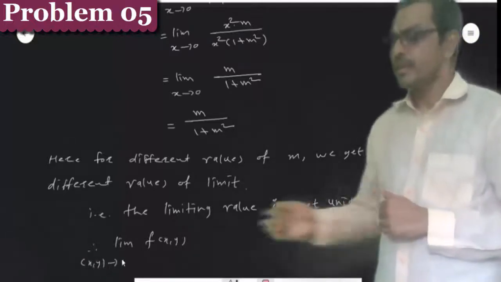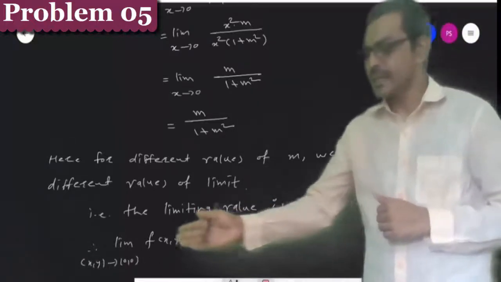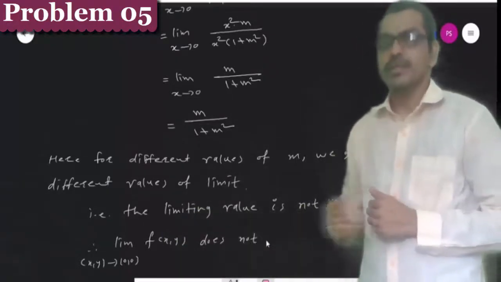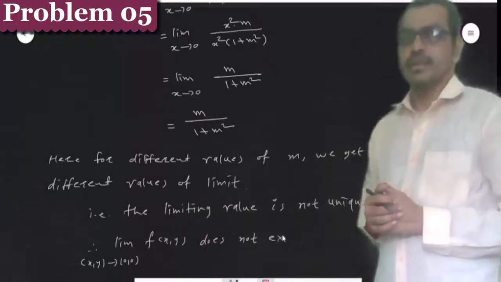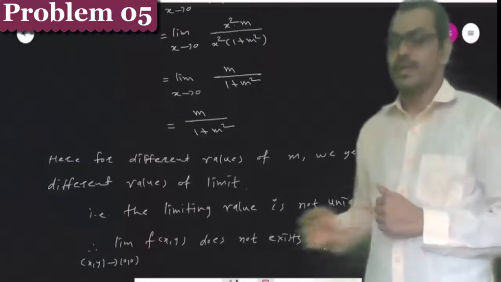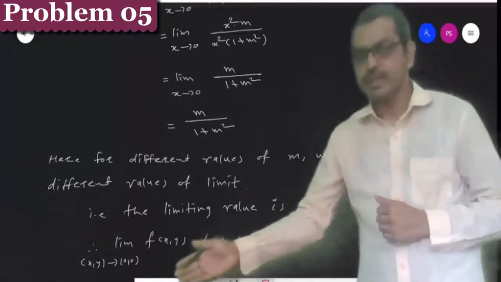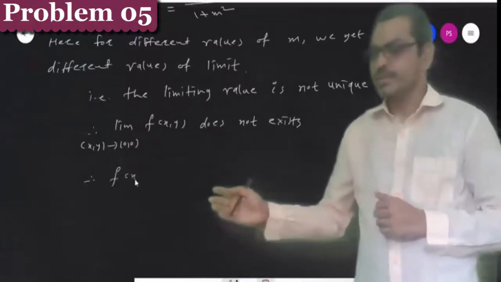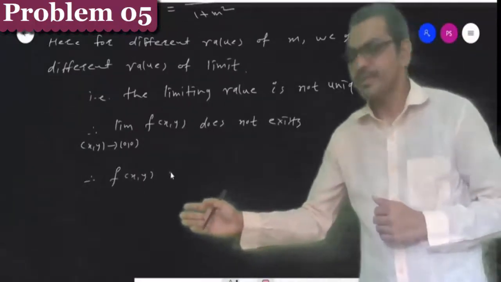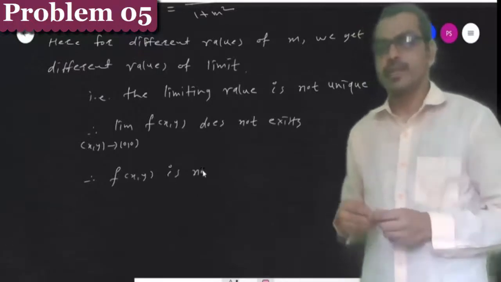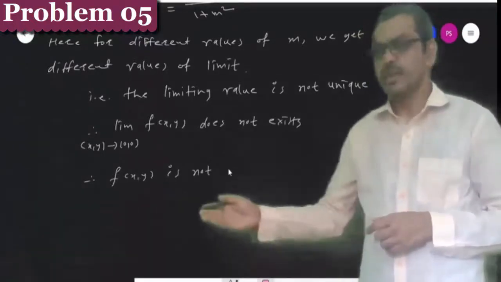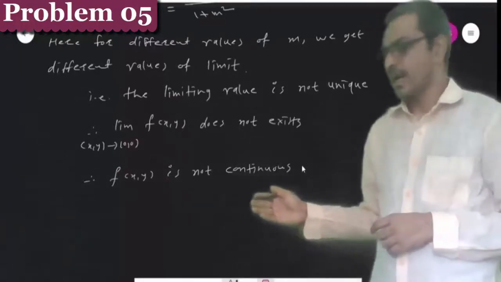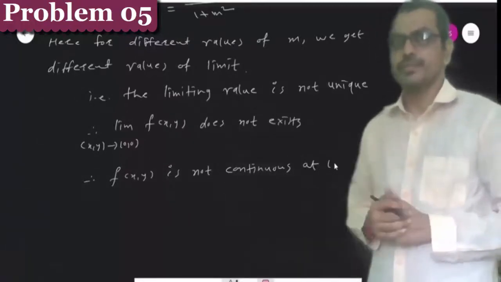Therefore, the limit of function f(x,y) as (x,y) tends to (0,0) does not exist. Therefore, the function f(x,y) is not continuous at the point (0,0).